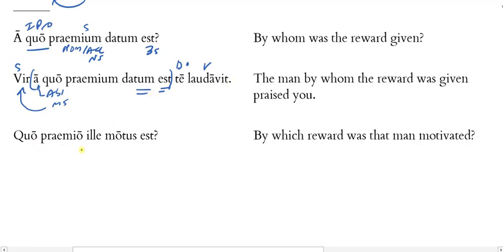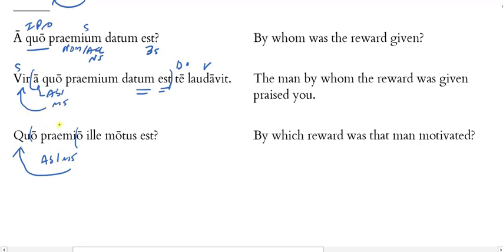And then quo praemio ille motus est. Okay, so I have praemio and quo. These look very much like they're the same case, don't they? This is looking like ablative, masculine, and singular here. And then notice that the quo is agreeing with that noun in case, gender, and number. It's ablative, masculine, and singular.